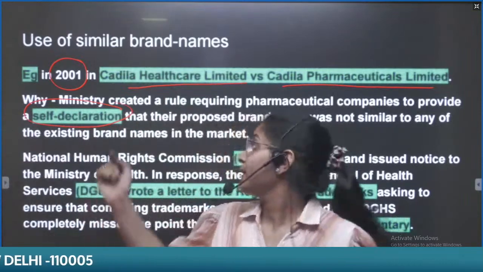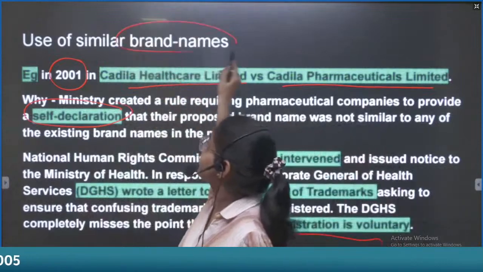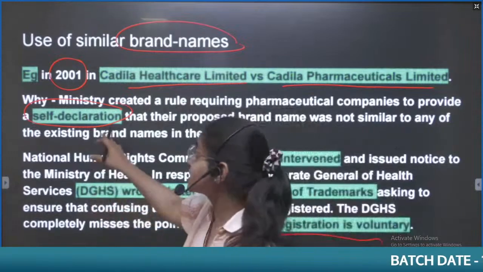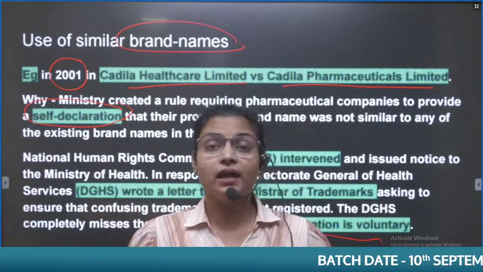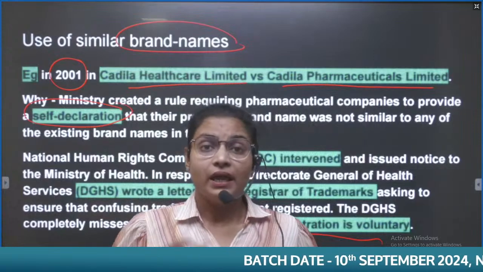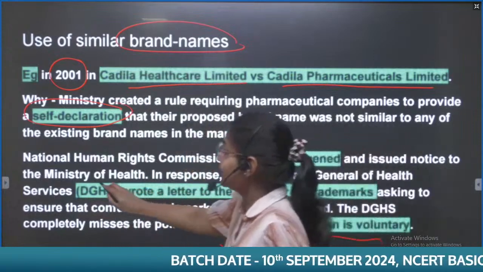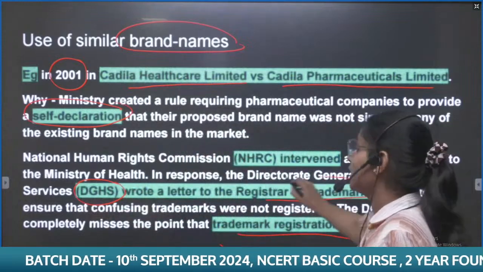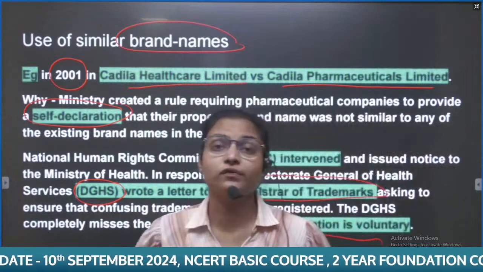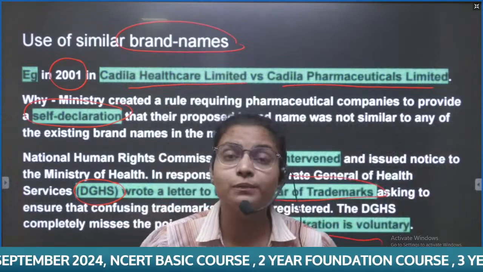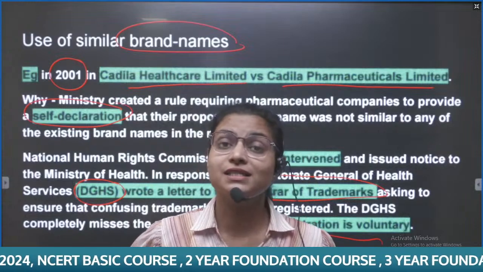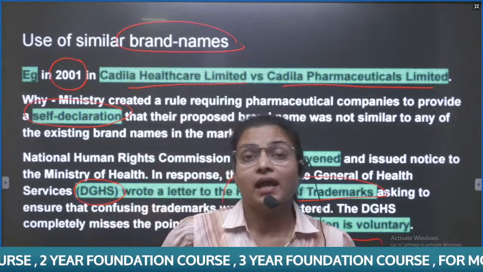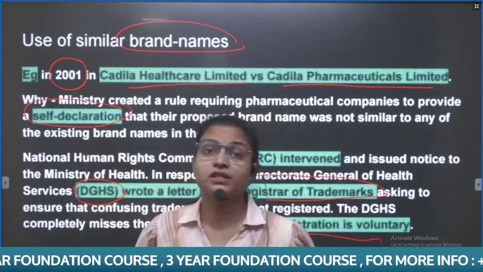It means there is a use of similar brand names. Why? Because the only thing they have to do is a self-declaration that they are not using the same brand name. And even once the DGHS wrote a letter to the registrar of trademarks to work on this aspect of similar brand names, the problem is that the registration of trademarks is not mandatory, it's voluntary. And the provision of self-declaration is creating this problem.